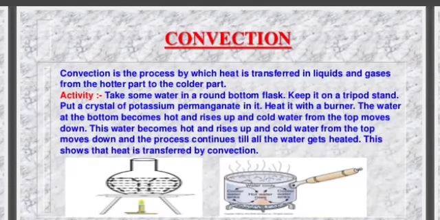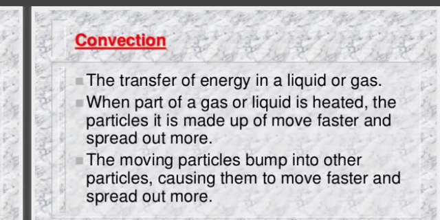Now convection. Convection is the process by which heat is transferred in liquids and gases from the hotter part to the colder part. Take some water in a round bottom flask, keep it on a tripod stand, put a crystal of potassium permanganate in it, and heat it with a burner. The water at the bottom becomes hot and rises up, and the cold water from the top moves down. This water becomes hot and rises up, and cold water from the top moves down, and the process continues till all the water gets heated. This shows that heat is transferred by convection.